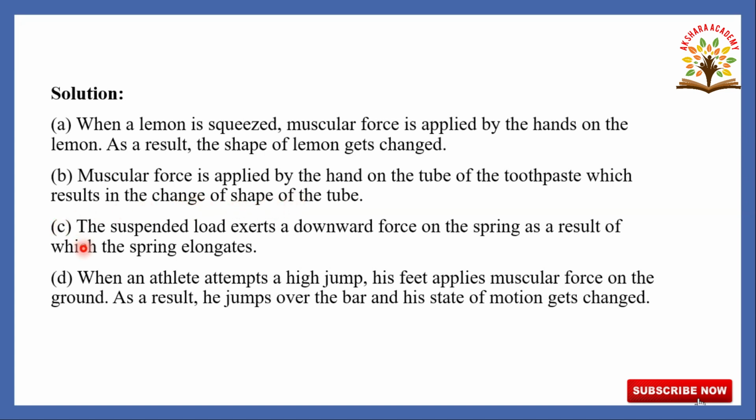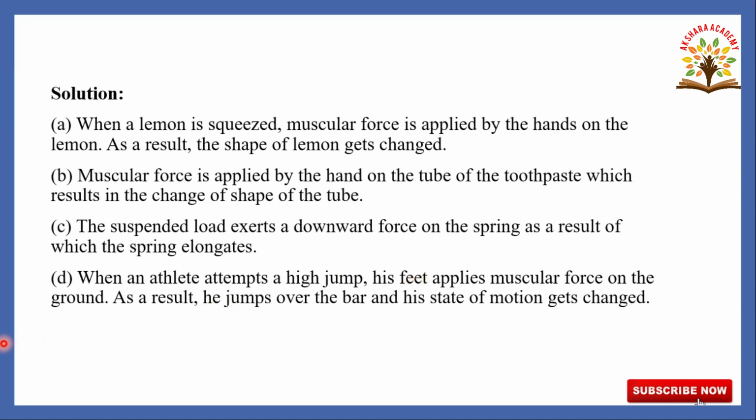Third one, a load suspended from a spring while its other end is on a hook fixed to a wall. What type of force is being exerted here? The suspended load exerts a downward force on the spring. As a result, the length of the spring changes, which we call elongation. So the spring elongates. Which force is acting? Downward force.